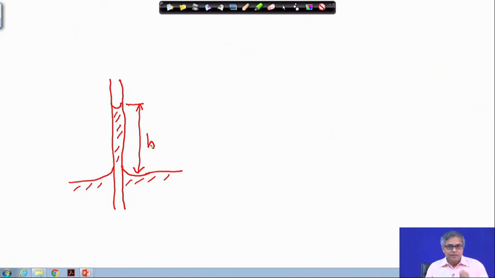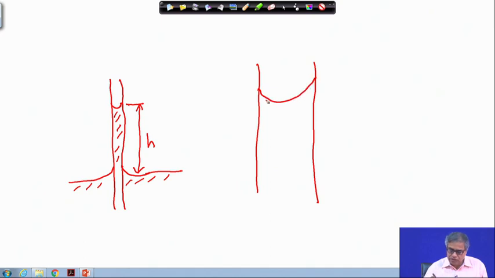How does it take place? Many of you know it from your high school physics, but let us explain it a little bit. If we draw an exaggerated diagram, the meniscus of the liquid is something like this, and here a force works, which is the surface tension force, and we denote it by sigma. Sigma works along the periphery of the meniscus, and there is a small angle, this angle is theta.